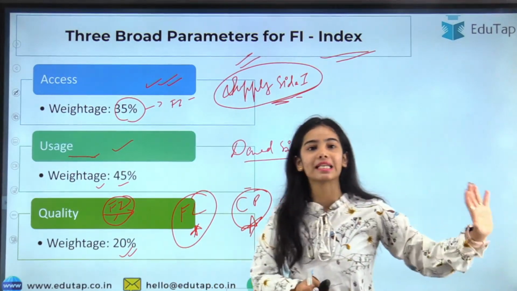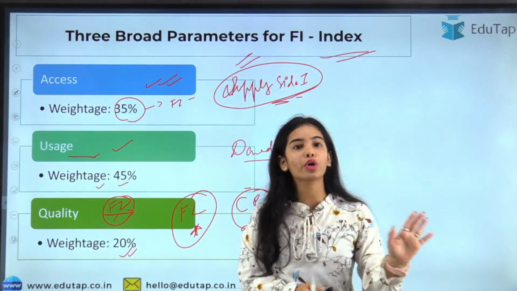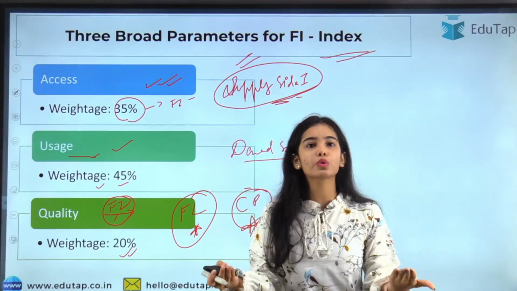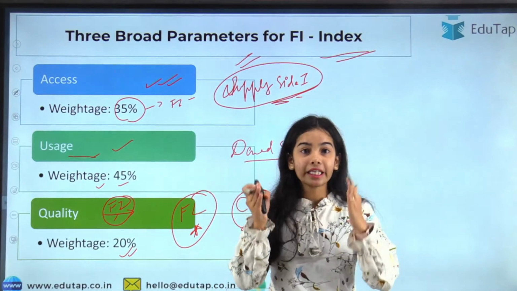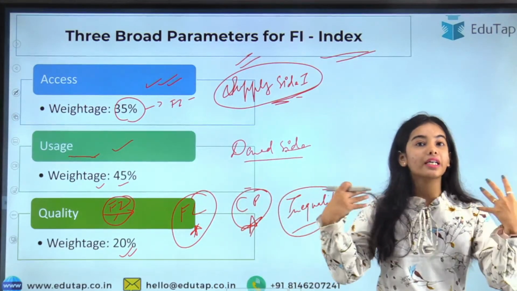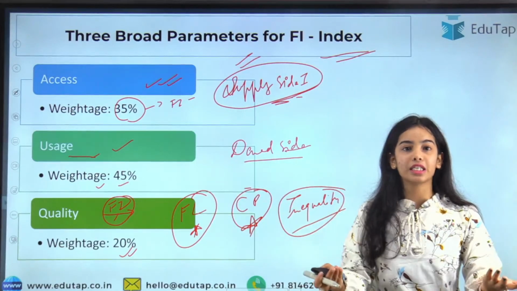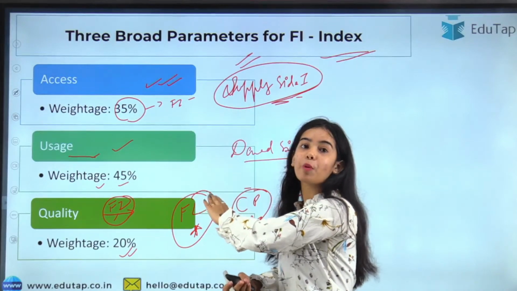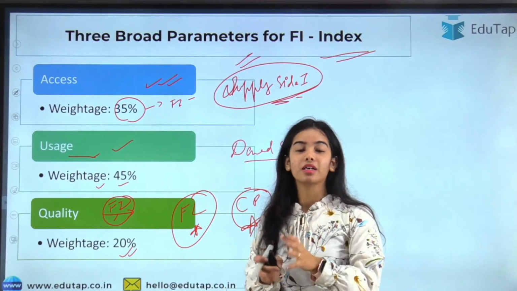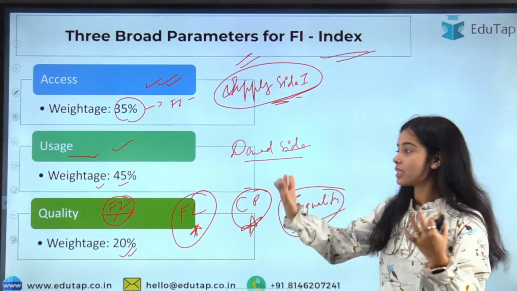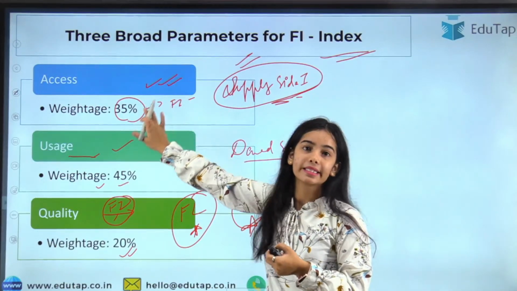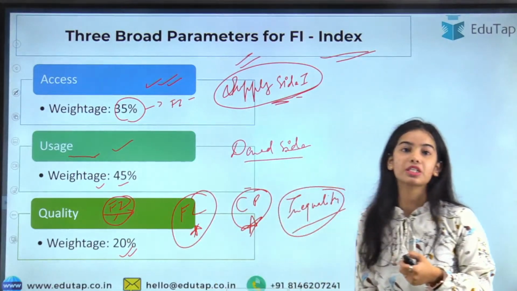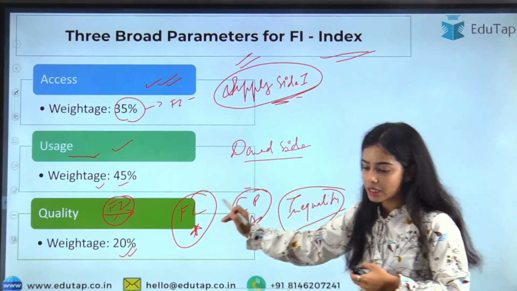If you have access, the bank is near you, but you are not going to the bank to open your bank account, then that bank is kind of useless for the people, until you go to the bank and start using its facilities. Okay, so that is the usage. That's why it is very important. First, you need to have the demand for the services. Access has the second highest weightage, and the third highest weightage is given to quality. Remember this very clearly.